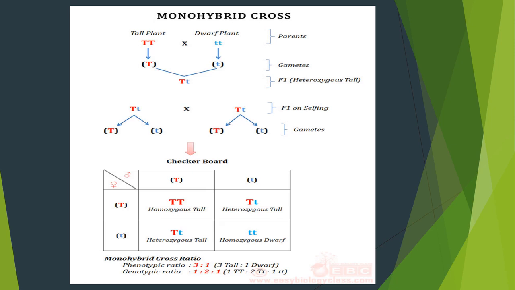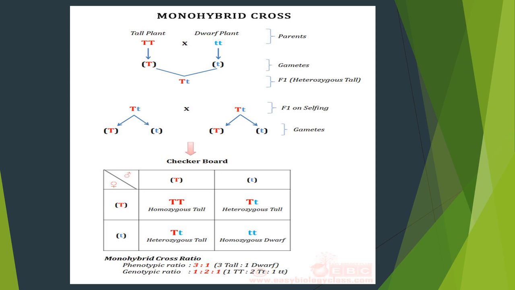Here I can explain the monohybrid cross with a beautiful example. I have taken the example from Mendel's characters itself, tall plant and dwarf plant. The tall plant is expressed because of the presence of the dominant allele. The dwarf plant is formed because of the expression of the short, recessive allele. Here the alleles are mentioned in red color.